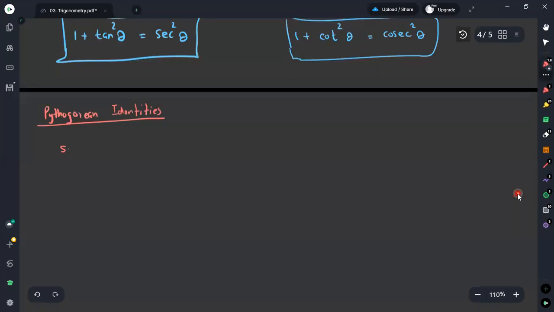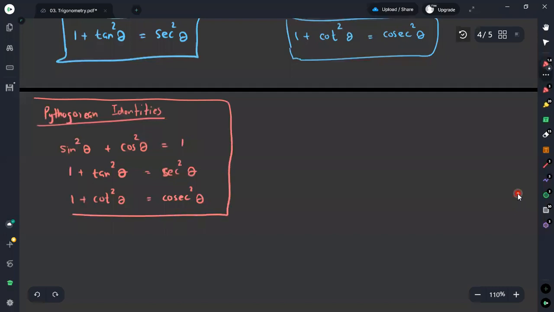First, sine squared theta plus cosine squared theta is equal to 1. Then 1 plus tan squared theta is equal to sec squared theta. Then 1 plus cot squared theta is equal to cosec squared theta. Therefore, this is what we have so far obtained as the Pythagorean identities.